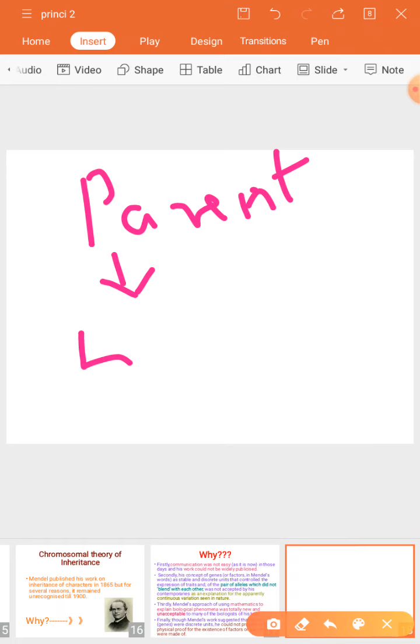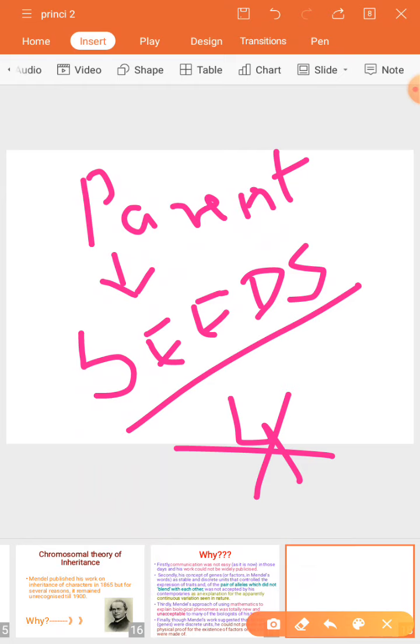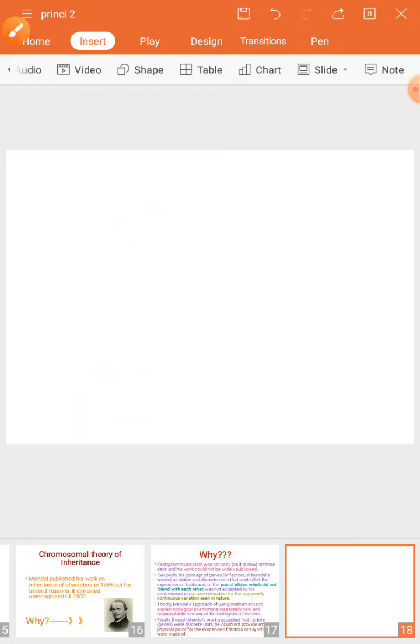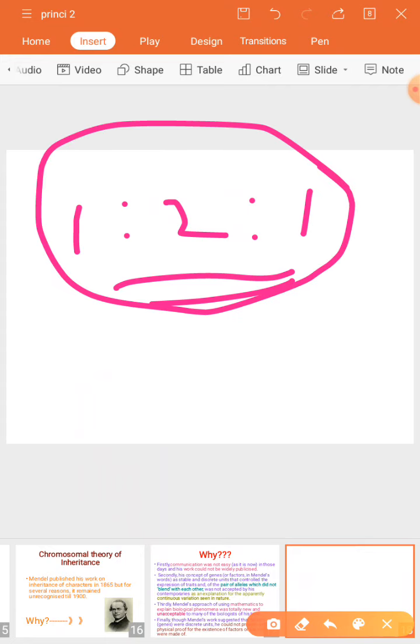These seeds do not pertain to the number 4. It will be more than 4. You cannot count the seeds that are produced by a parent in case of plants. So we cannot say this 1 is to 2 is to 1 as the progeny, to be relatable to biology. Of course, we were giving this particular ratio in a simplified way.